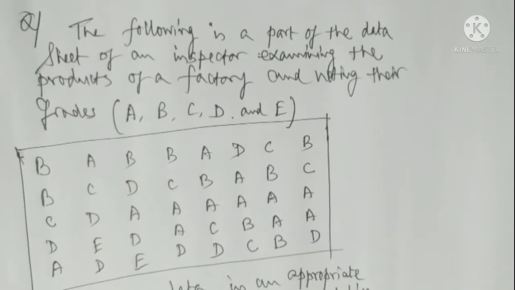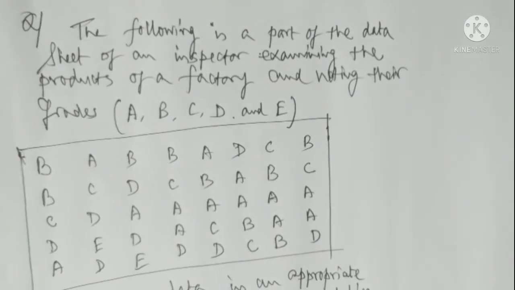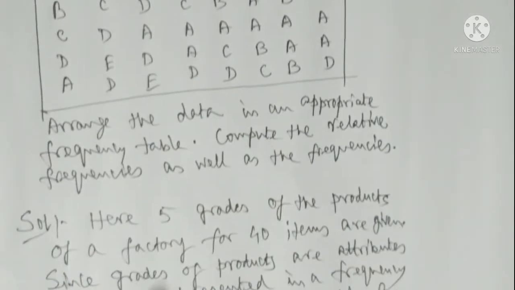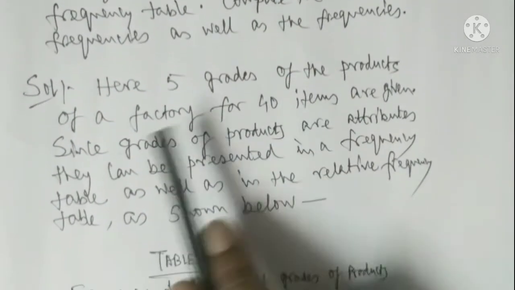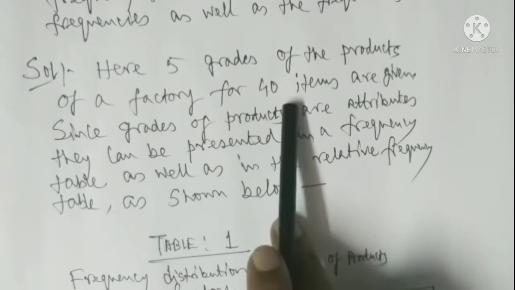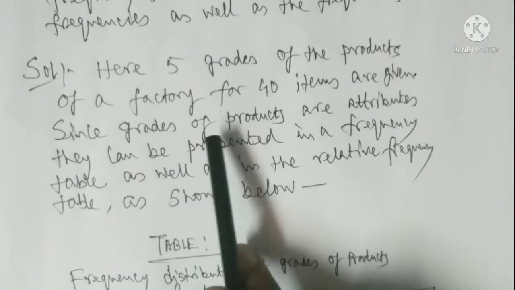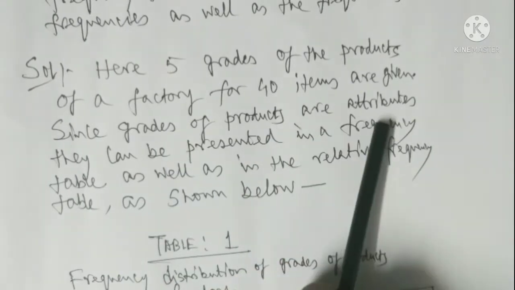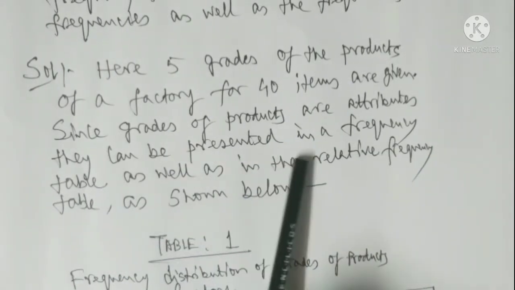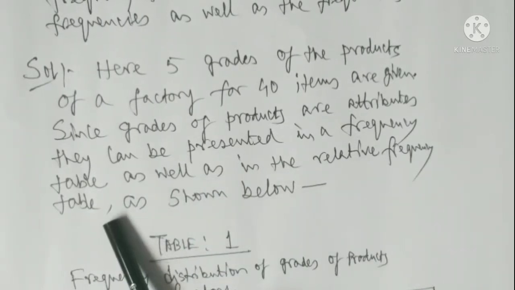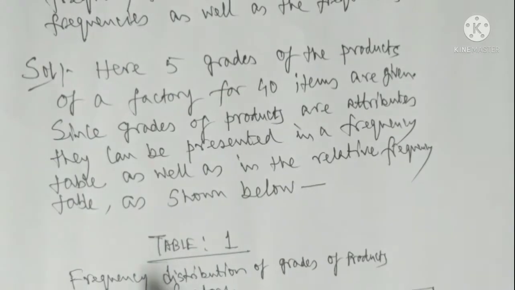Arrange the data in an appropriate frequency table. Compute the relative frequencies as well as the frequencies. Here 5 grades of the products of a factory for 40 items are given. Since grades of products are attributes, they can be presented in a frequency table as well as in the relative frequency table as shown below.